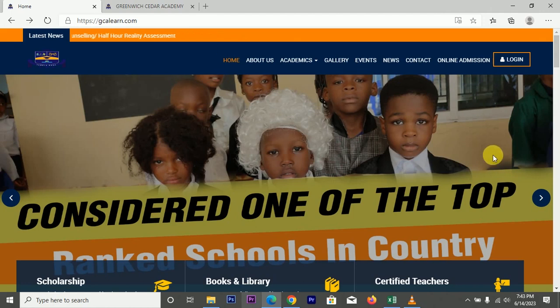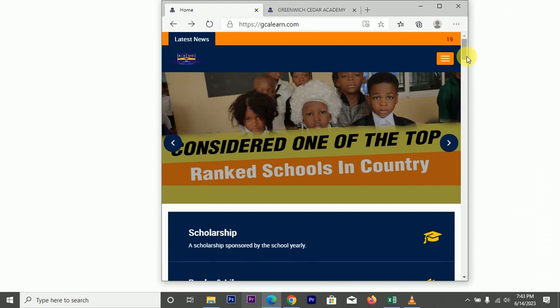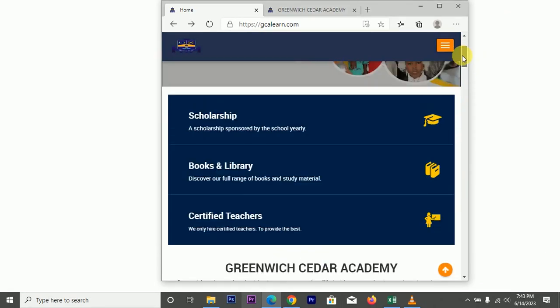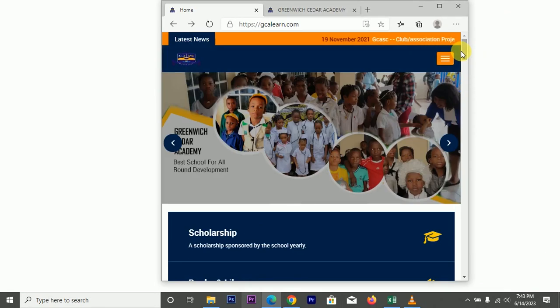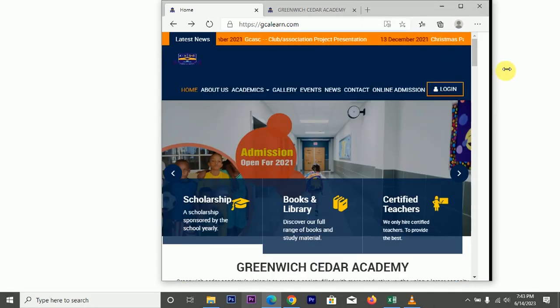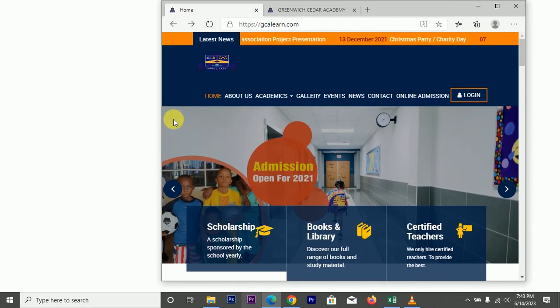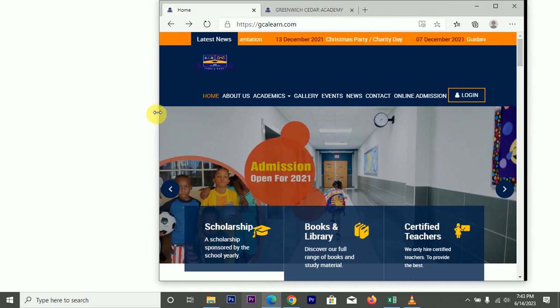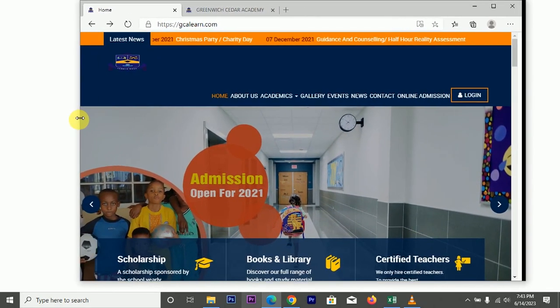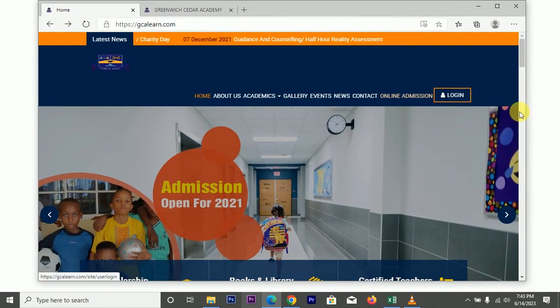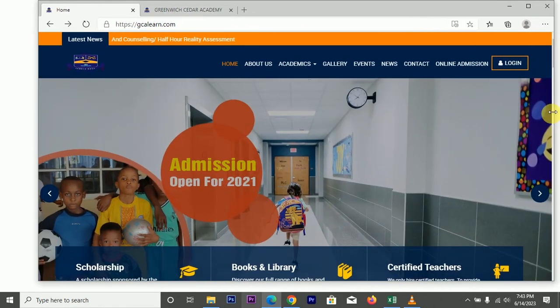This is a desktop view. Now let me readjust it. As you can see, this view is more or less like a tab view. So let me readjust it. It doesn't scatter. It has been programmed to fit into any device. You see it? I'm readjusting it back to desktop view.